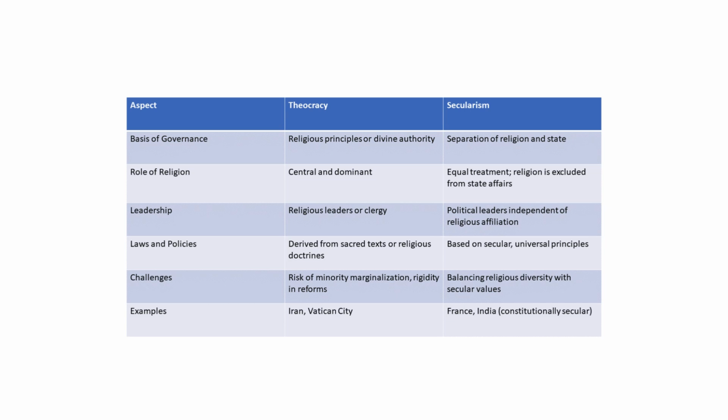And this is a very important table, as I've also shared tables for my previous political ideologies, the political ideologies that I've taught in my previous videos. And this one is also very important. I've tried to club those political ideologies that are often asked in comparison or in contrast. And when we talk about secularism, the idea of theocracy is something that comes to the mind of the examiner and the students automatically. So this table will help you understand the major differences and the contrast and the comparison between these two ideas, which is very easy to understand. And I would suggest that you either take a screenshot of it or you save it for the future so that it can help you.